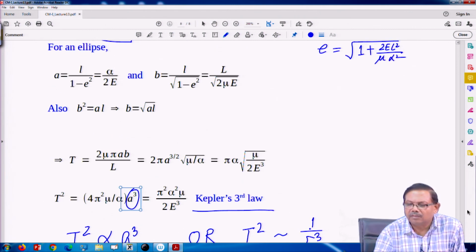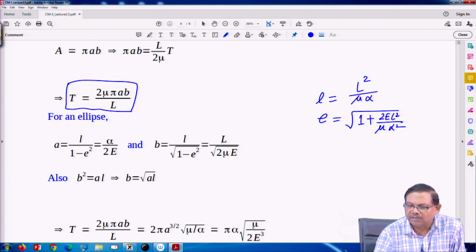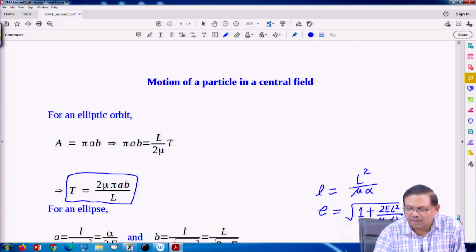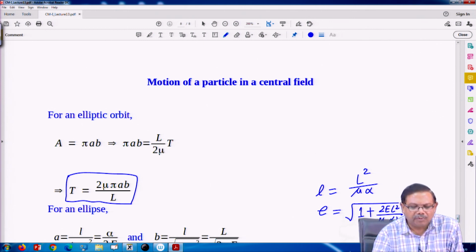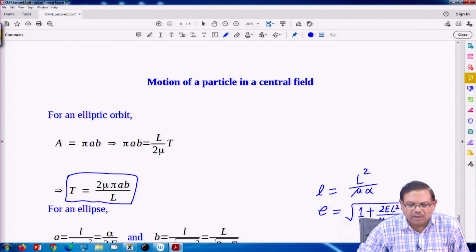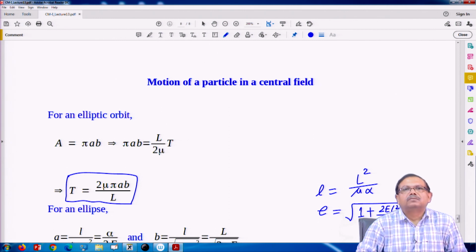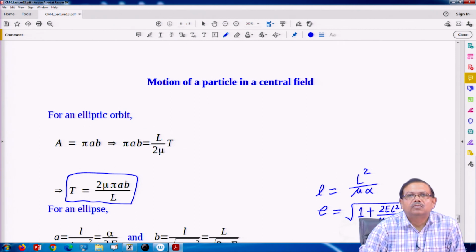So, you see some of the results are independent of the form of potential. For example, angular momentum is conserved in a central force field, independent of whether motion is elliptic, circular, parabolic or hyperbolic, or whether the potential is 1 upon r or something else.